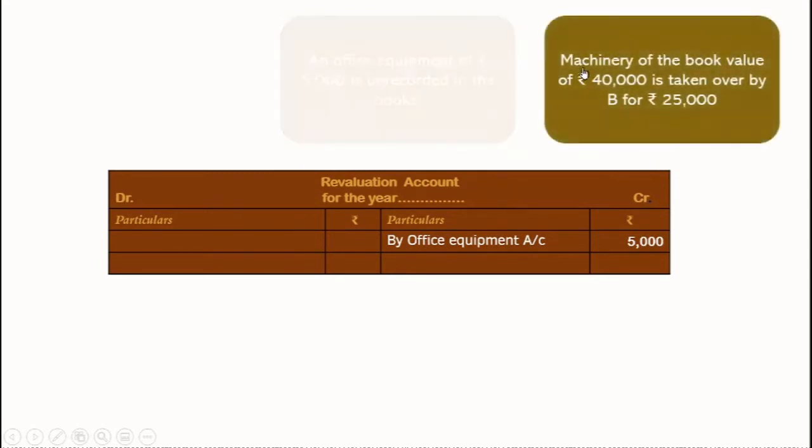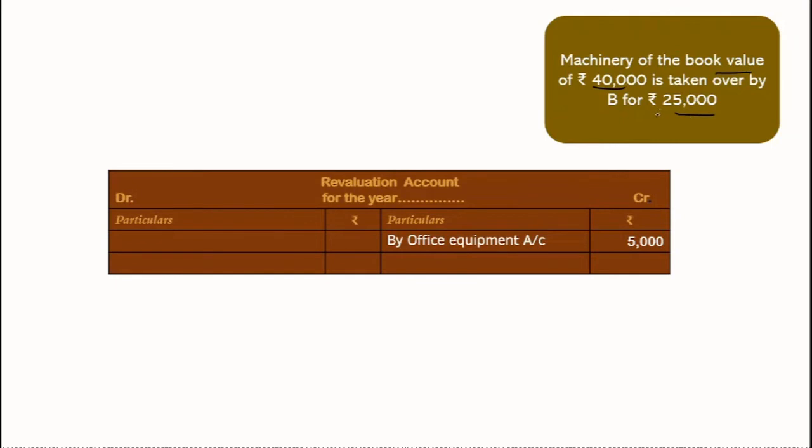Moving to the next one, it says machinery of the book value of rupees 40,000 is taken over by B for rupees 25,000. So let's have a look. Book value is 40,000, taken over by B for 25,000. Only thing we need to record, if you now understand, in a new balance sheet there is no machinery. So there is no revised value of machinery. It is taken over by B, but B has taken it only for 25,000. So there is a loss.